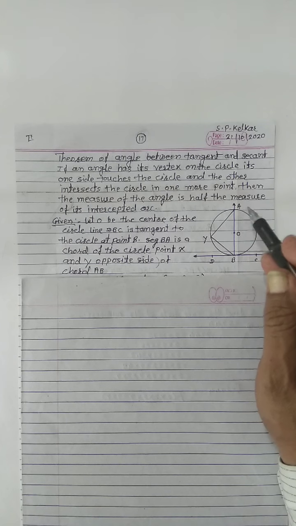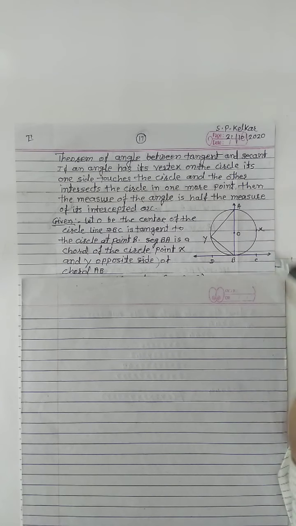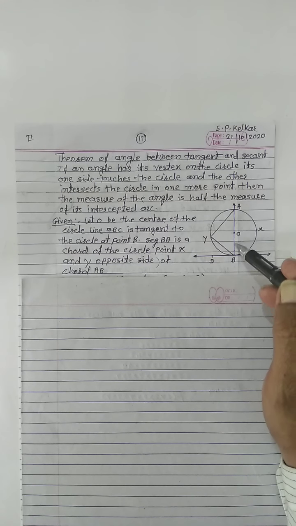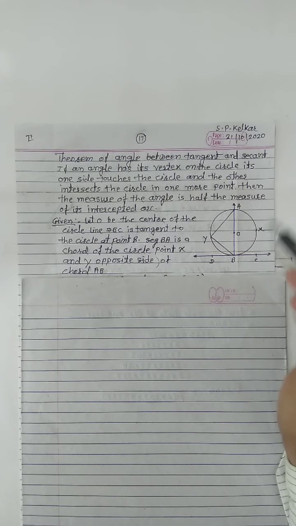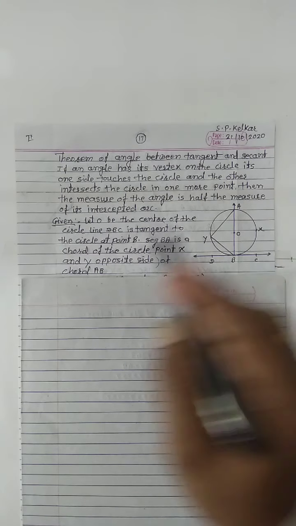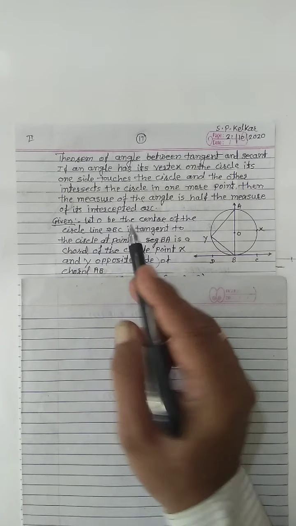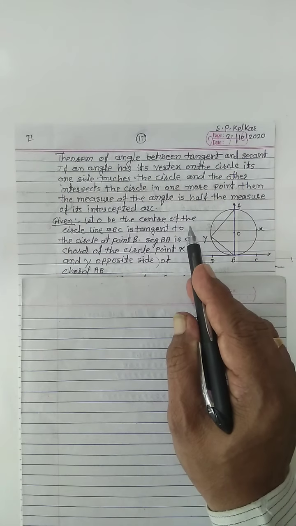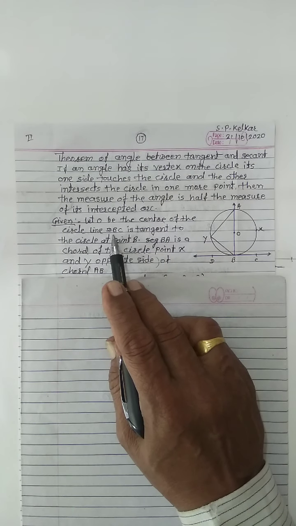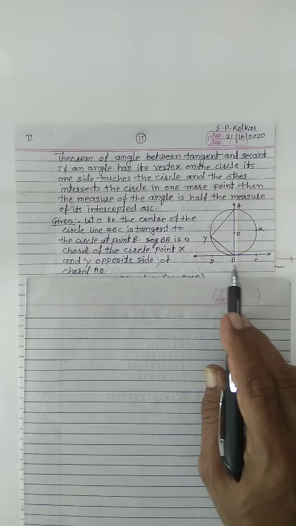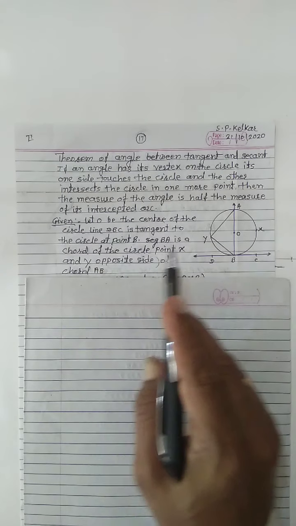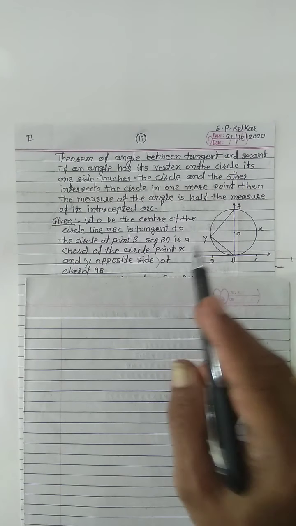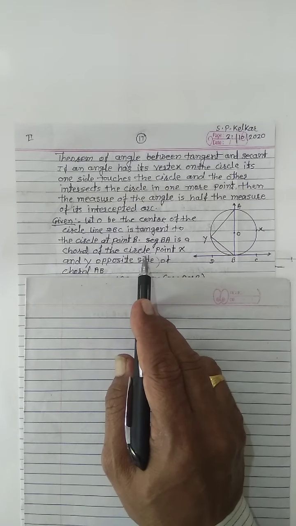This angle intercepts this arc BXA, and its one side is tangent to the circle and the second side intersects the circle at point A, which is one more point than B. Given: let O be the center of the circle, line DBC is tangent to the circle at point B. Segment BA is a chord of the circle.